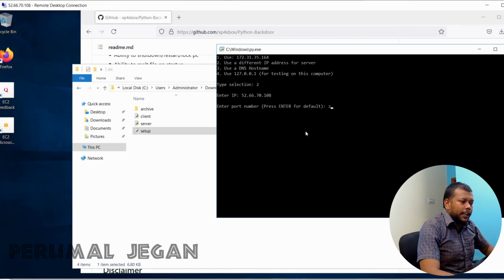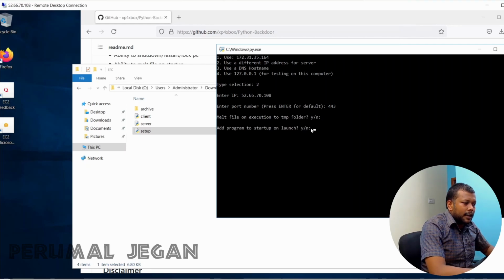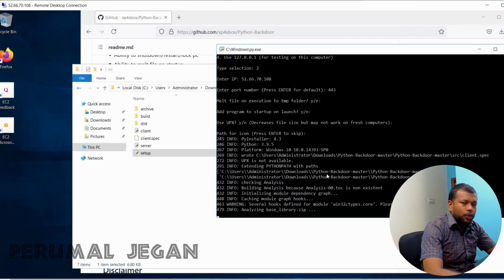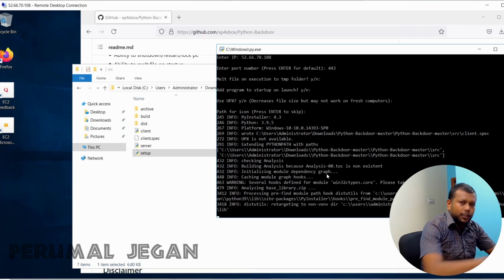Perfect. The next thing I need to do is to mention the port number. As I said before, I am going to use the common ports, and the most common port is 443, the HTTPS port for web traffic. So I'm going to use that port alone, and the remaining things I'm just keeping as default. I'm just pressing enter. I'm getting that error, but I'm just going to ignore those errors. Anyway, it is going to work.